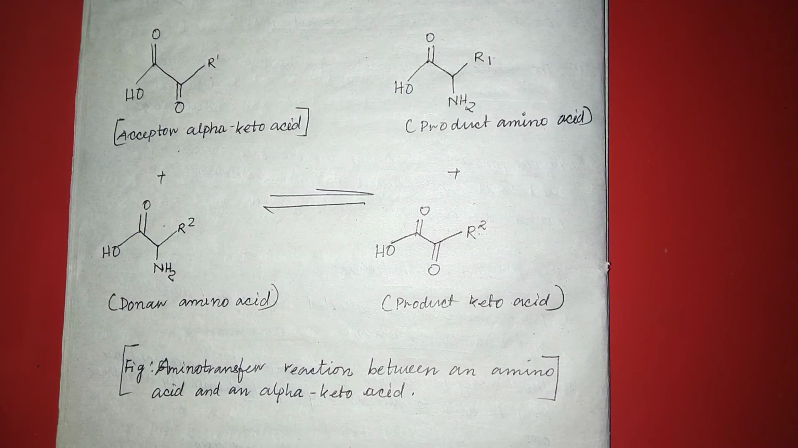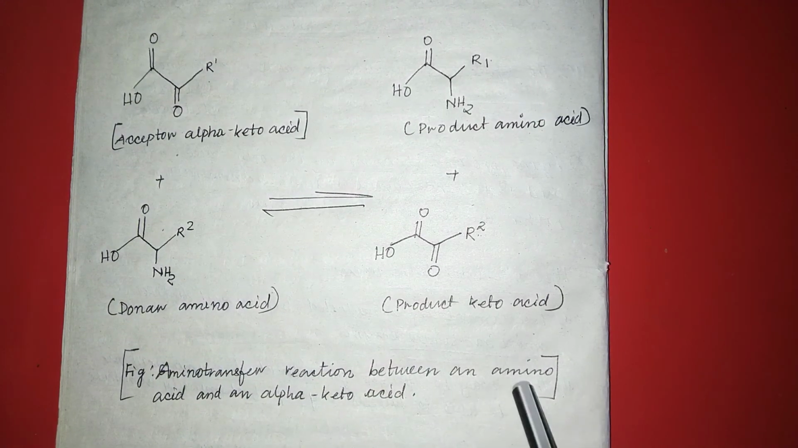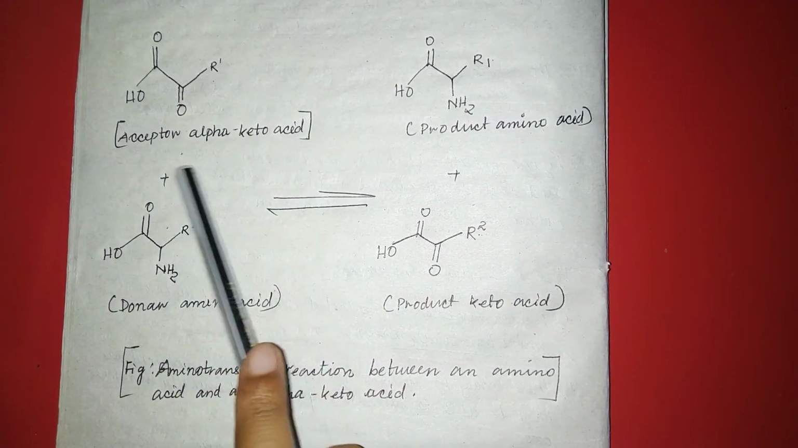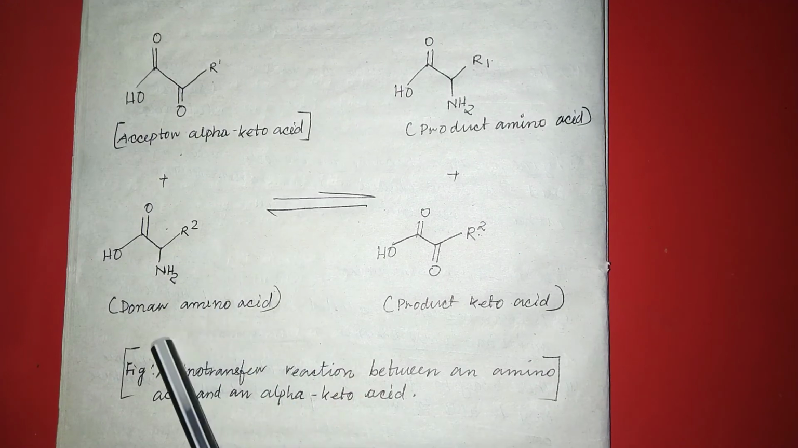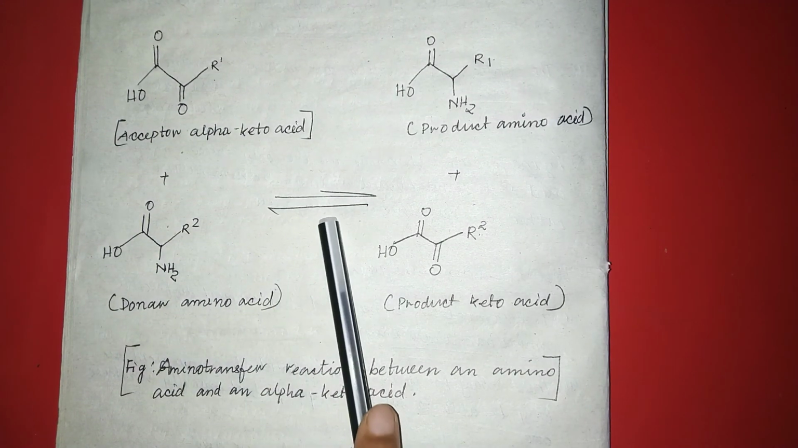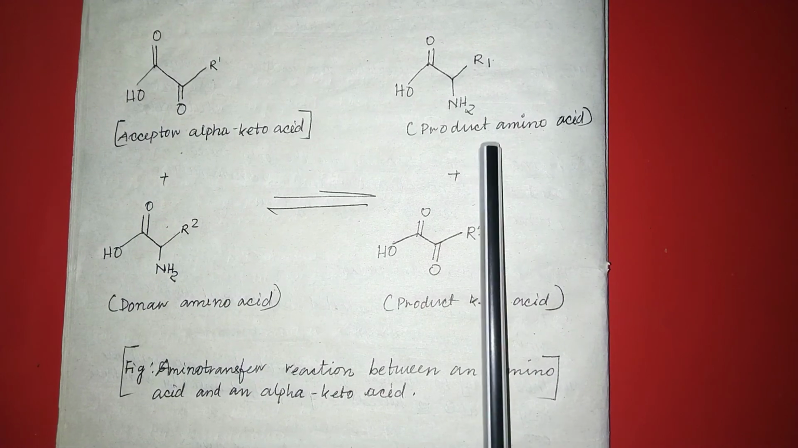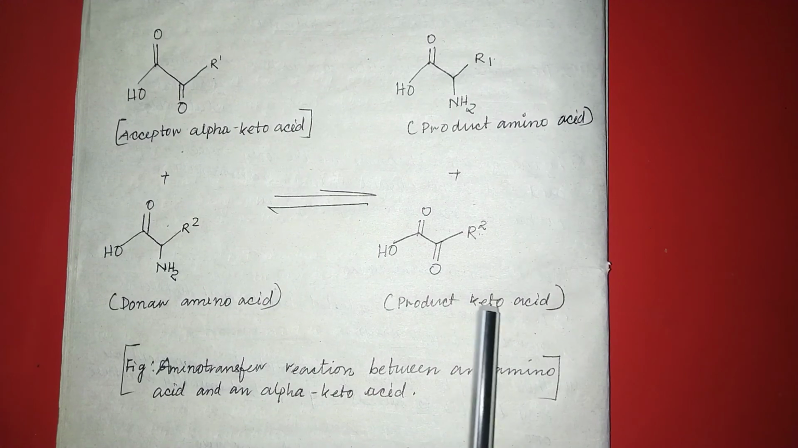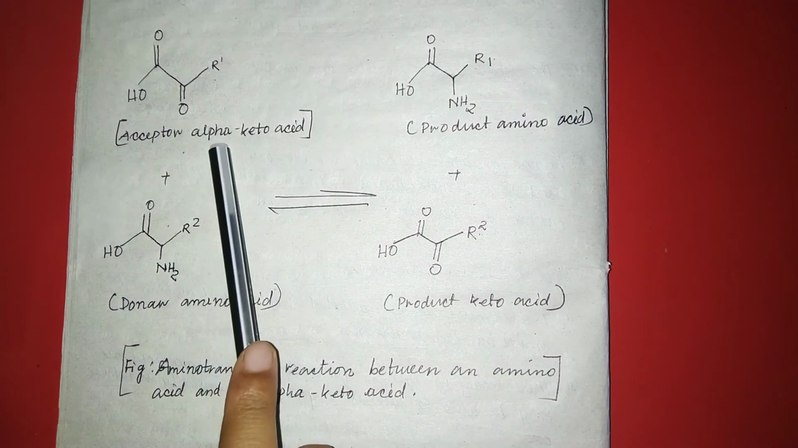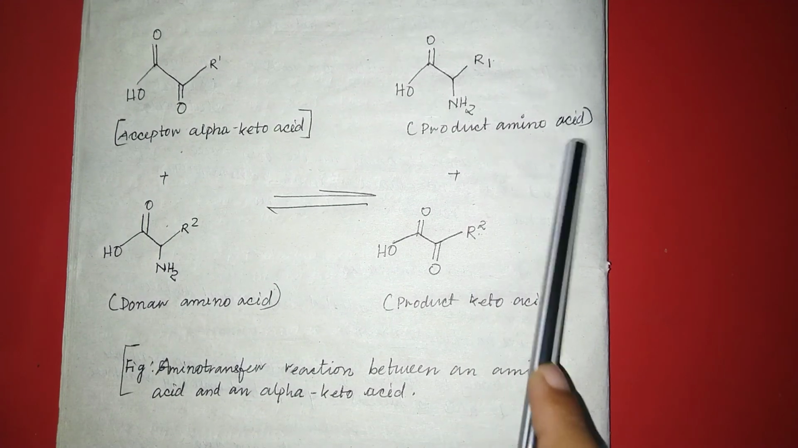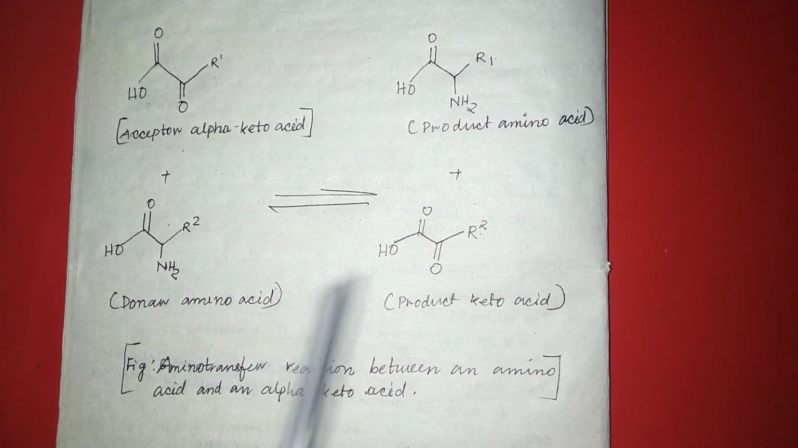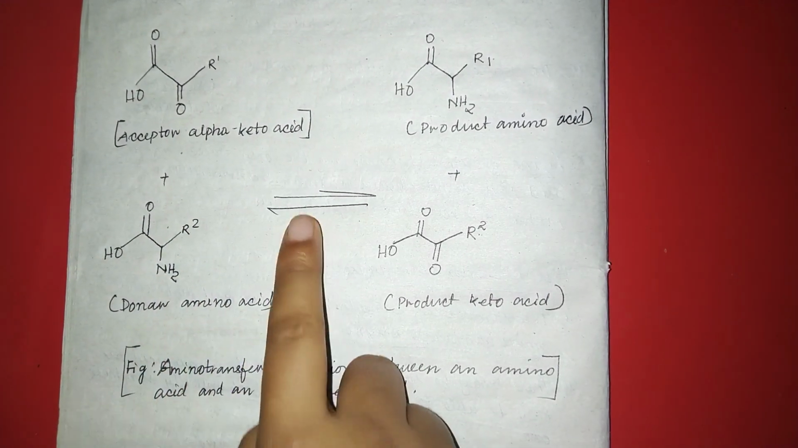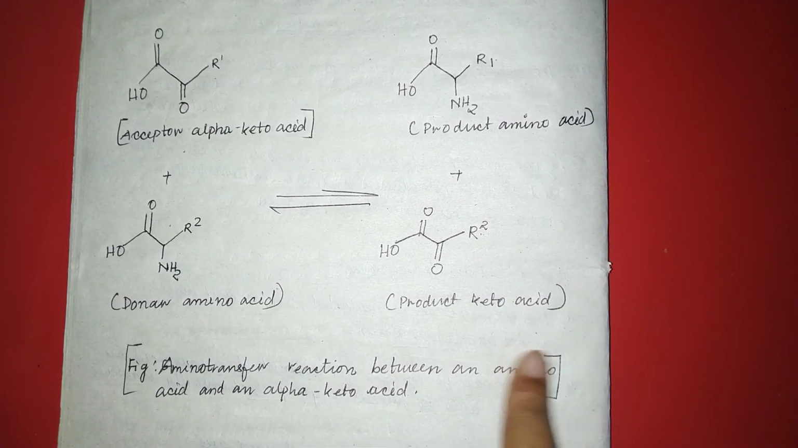This is a figure of an aminotransferase reaction between an amino acid and an alpha keto acid. This is the acceptor alpha keto acid. Alpha keto acid plus donor amino acid undergoes transamination and produces a product amino acid and a product keto acid.